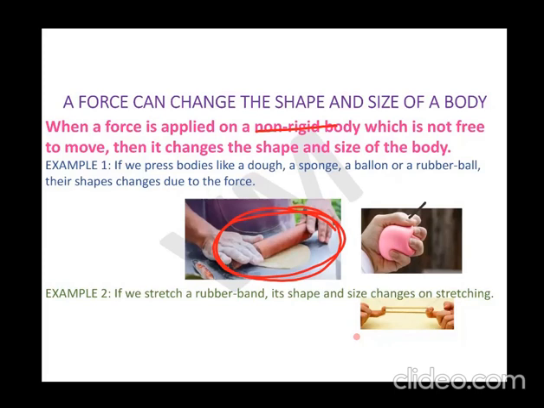Similarly, when you apply force on a sponge, or on a balloon, or on a rubber ball, you will see that its shape and size changes. Right, beta? Next example, here you can see that if you stretch a rubber band, the shape and the size of the rubber band changes.